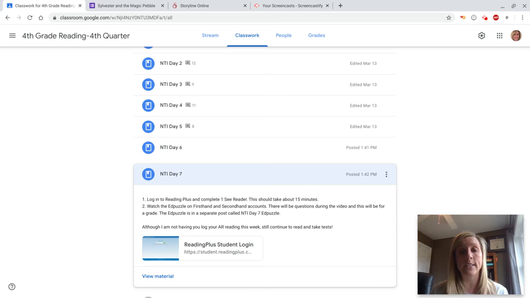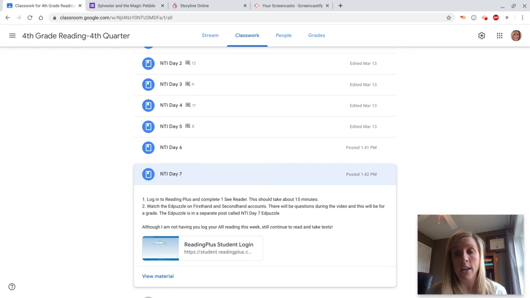Then on Tuesday, it's NTI Day 7. Again, Reading Plus, and it's just one C reader, and that's going to be that way for the rest of the week. Every day, the rest of the week, you're going to need to do a C reader. So 2 vocab on Monday, and then a C reader every other day this week. You'll notice that I am not having you log in to AR. I'm not doing an AR response, but I do want you to still read. You're going to be taking 2 tests with my assignments, but then you also should have other books to read.